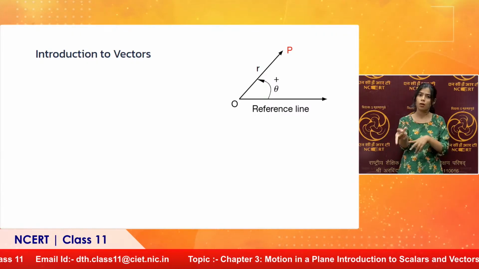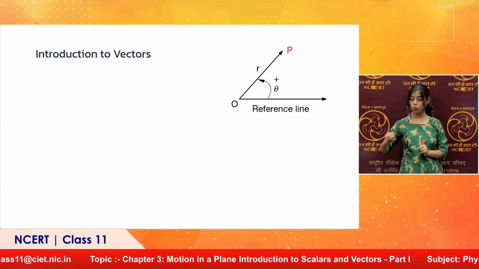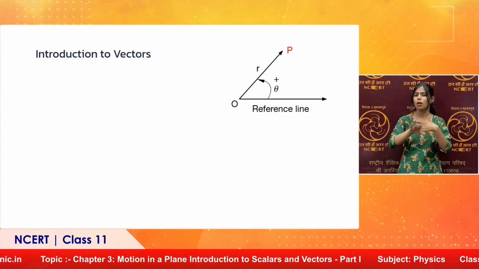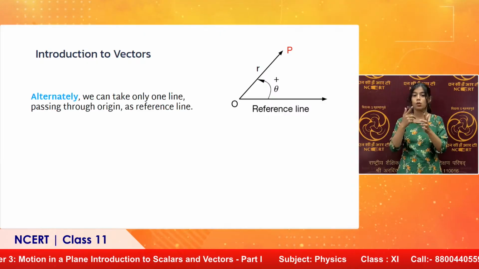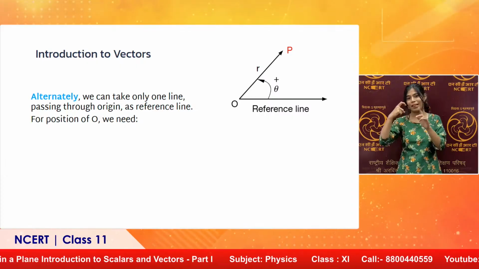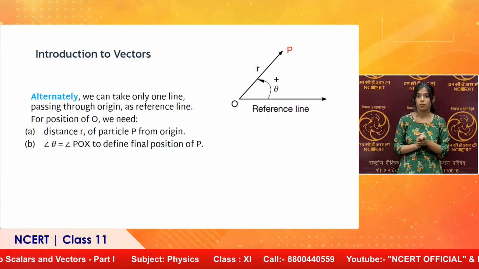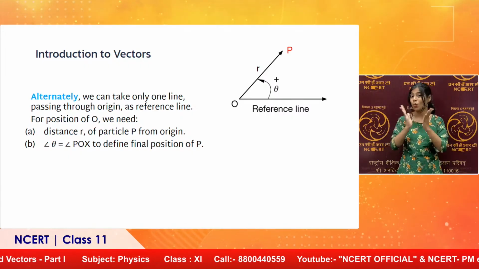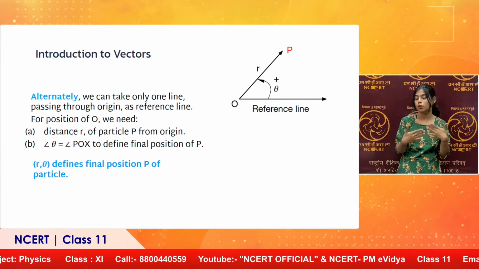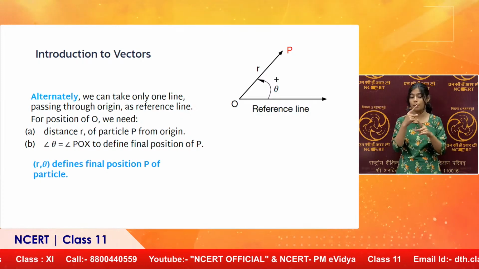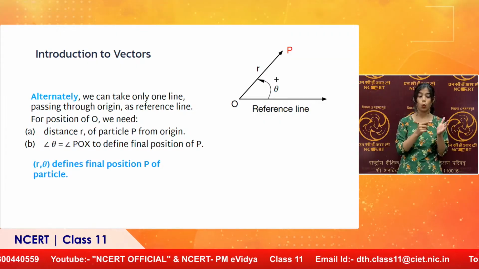Now again here we will be needing two things. One is distance of point P from O, marked R, and other is the angle with respect to the reference line. That angle is marked theta. For position of P you will need distance R and angle theta, that is angle POX, to define the final position of point P. R theta defines the final position P of the particle. Like xy, here we have R theta. Another way of locating the position of point in a plane.